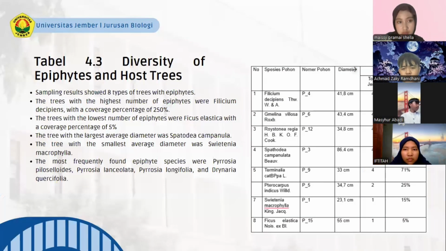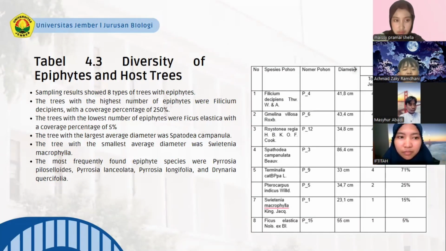Next. This table shows the diversity of epiphytes on host trees. Based on the field sampling, the study obtained data regarding the association between epiphyte species and their host trees as presented below.